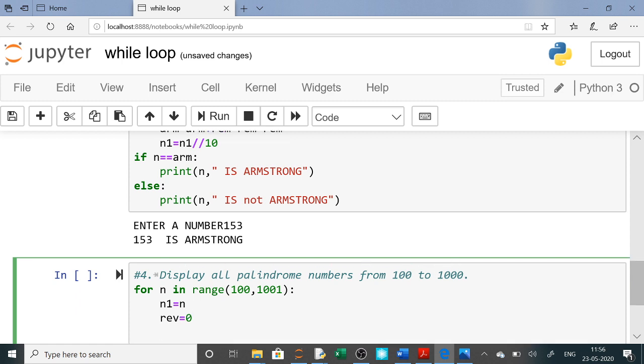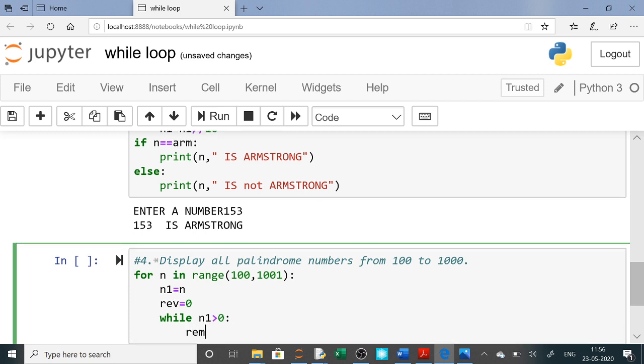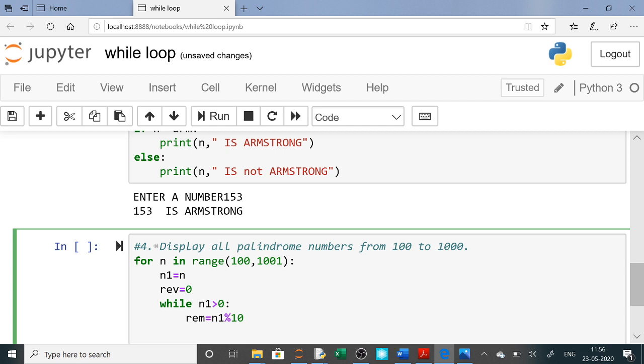Now we have already done the program of palindromes. What was it? We were using here while n1 is greater than 0, and then we were taking a remainder. Remainder was equal to n1 percent 10, and then we were giving to reverse.